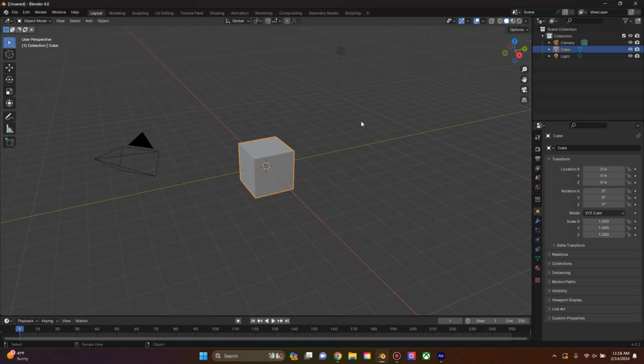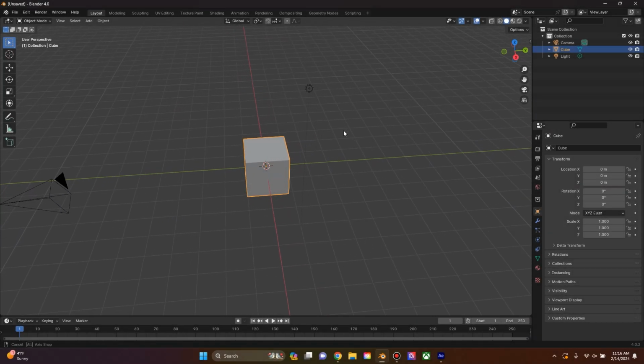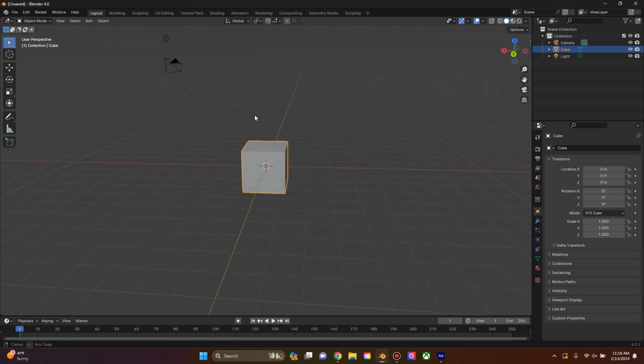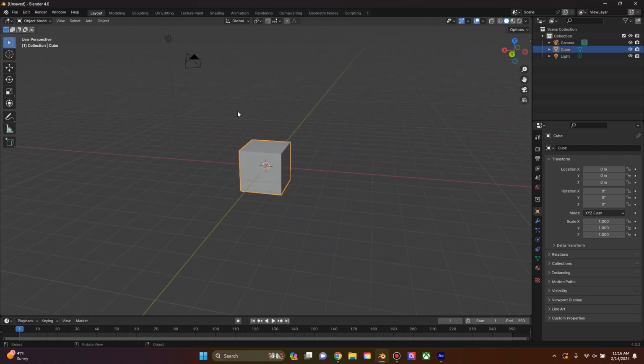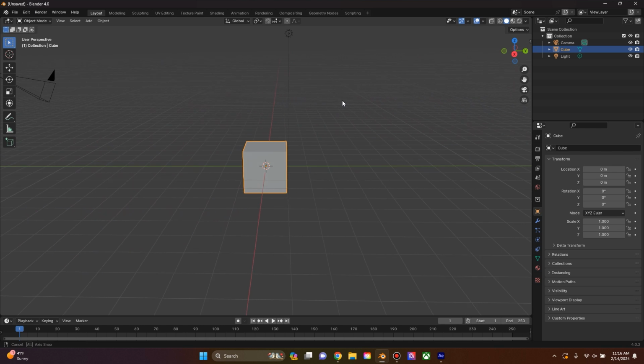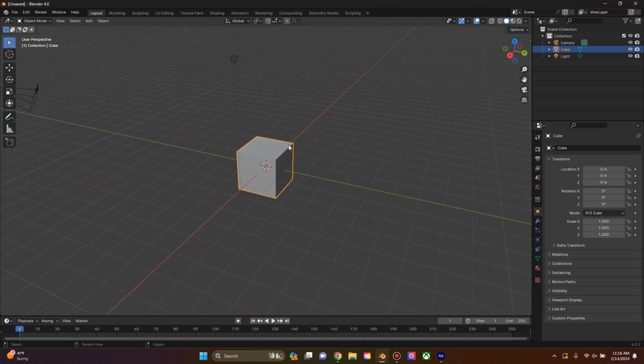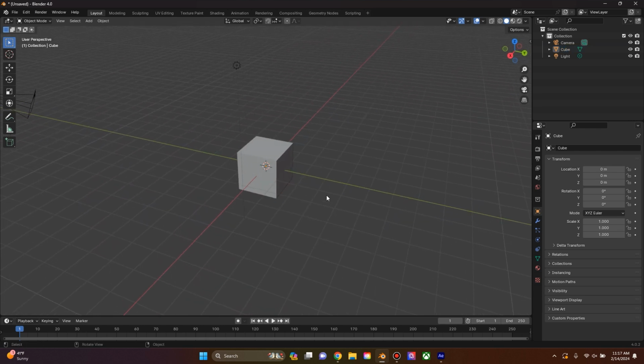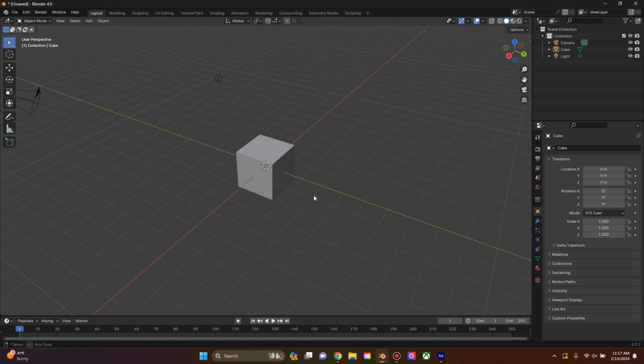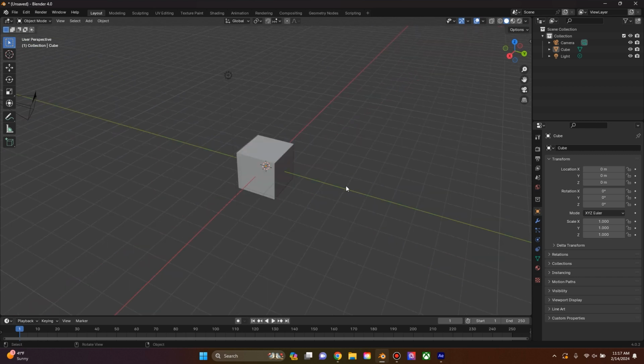Hey, so we are going to be creating a pretty basic 3D planet animation in After Effects, but utilizing some Blender. And the only thing we're going to be doing in Blender is creating our physical 3D model. You don't have to do this though, you can just download a basic sphere off the internet if you'd like. But if you do have Blender, which is free, all we have to do is just open up the program,